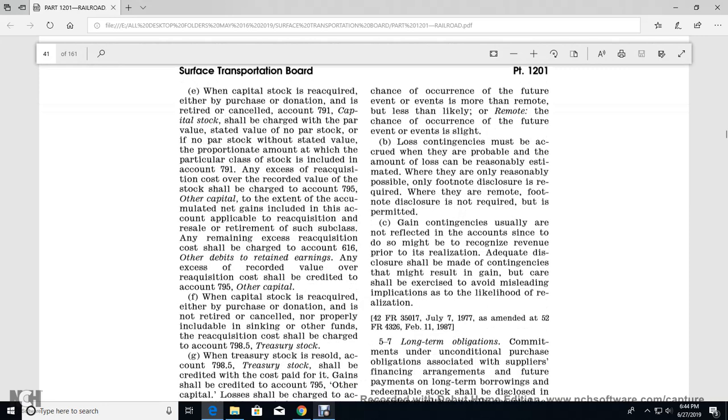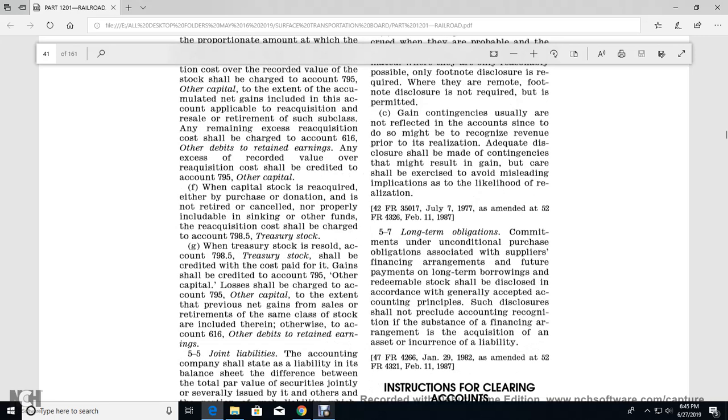Alright, loss contingency must be recorded when the loss is probable and the amount of the loss can be reasonably estimated. When it is only reasonably possible, a footnote disclosure of the scope is required; when remote, the disclosure is not required but permitted. Gain contingencies usually are not reflected in the accounts, since if they did so it might recognize the revenue prior to realization. Adequate disclosure should be made of the contingency that might result in a gain, but care shall be exercised to avoid misleading implications as to the likelihood of realization.